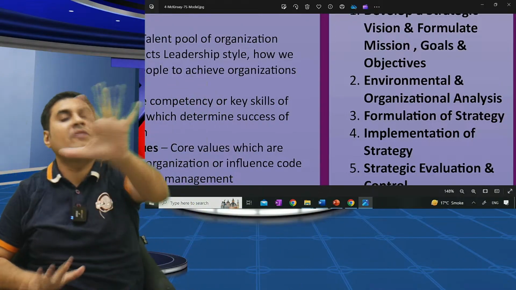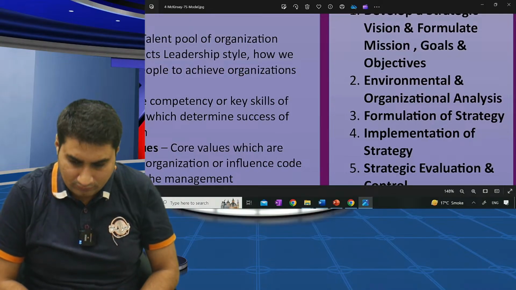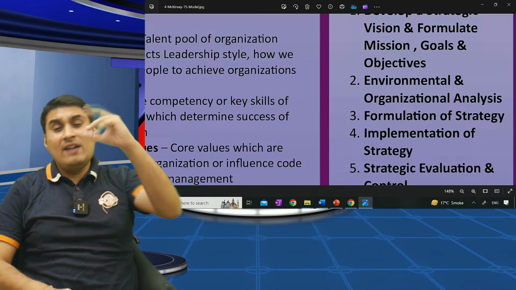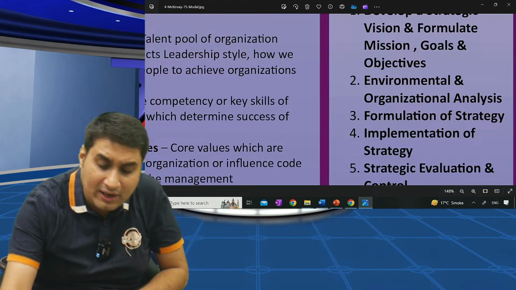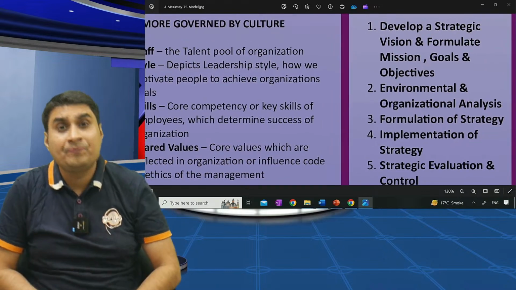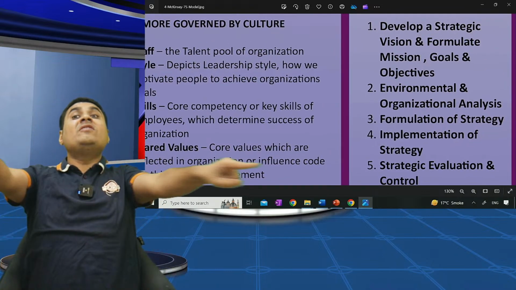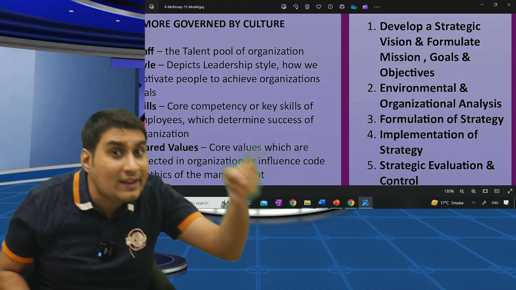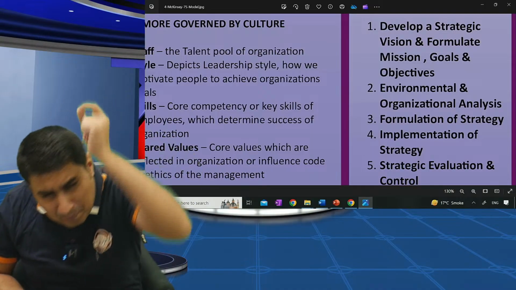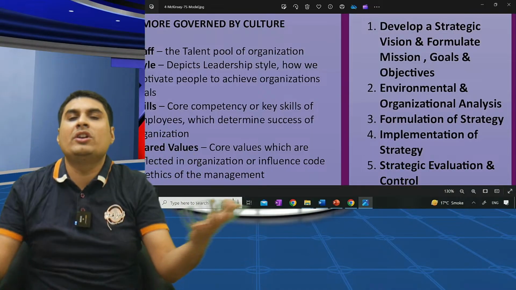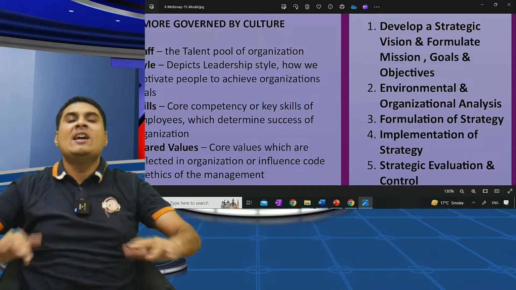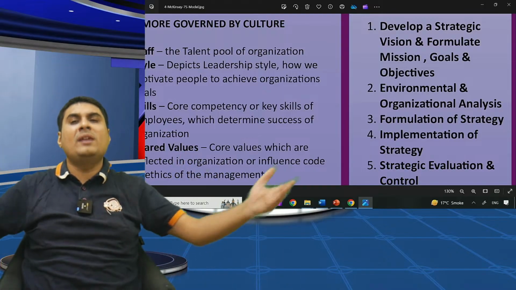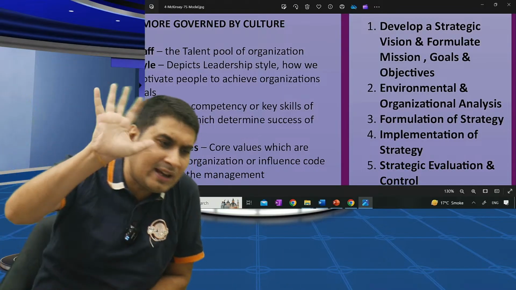The entire subject is in 5 points. Number one, develop a strategic vision and formulate mission, goal, objective. Organization and environmental analysis, SWOT analysis. Based on that, formulation of strategy. Then implementation of strategy, evaluation and control. After implementing, see, are we getting the desired result? If not, make changes. Tell me how many steps are there.